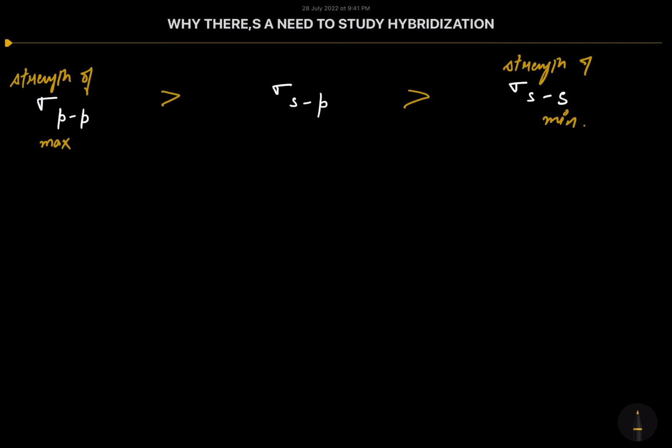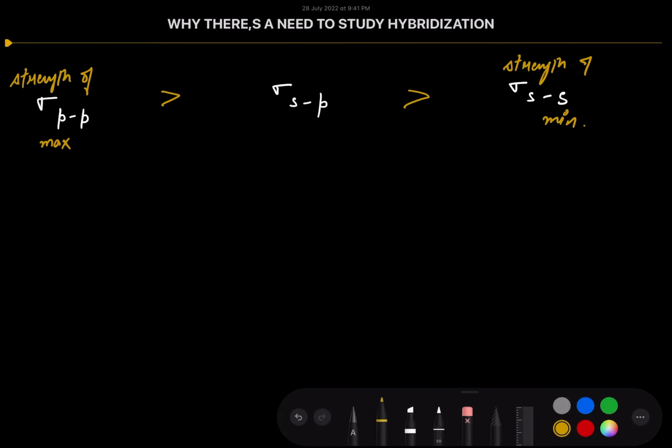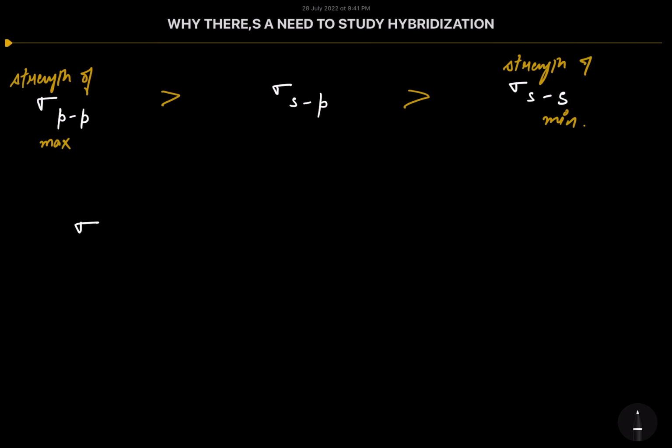Now let's talk about sigma pp down the group. The first member of any group will form the sigma bond between the 2p orbital and the 2p orbital. The second member will form sigma 3p and 3p, and then further will form sigma 4p and 4p.